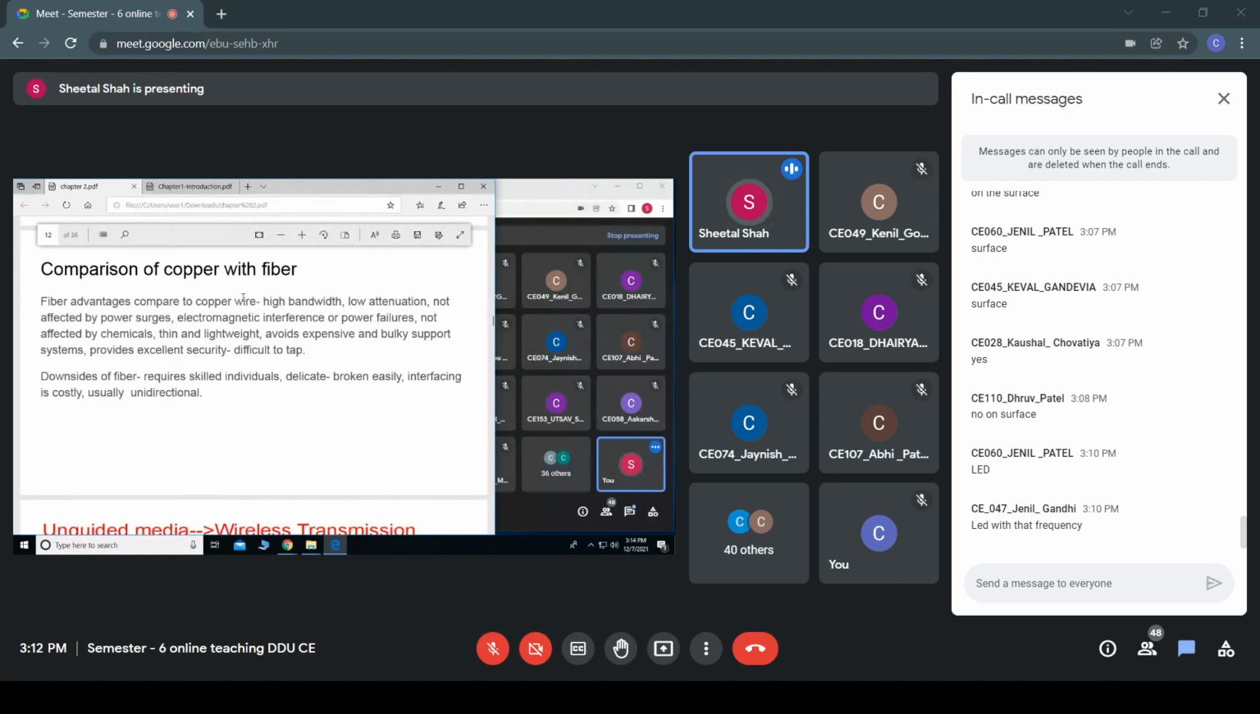But if we want to transmit some video signals or some pictures, then that much bandwidth would not be sufficient. So instead of this copper wire, the fiber optics were laid. Then low attenuation, what do you mean by this?